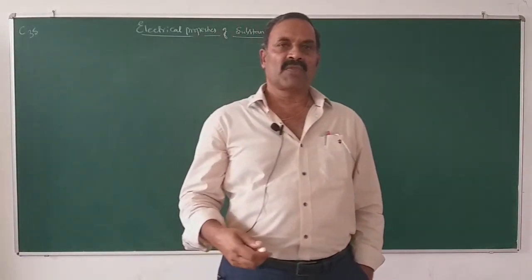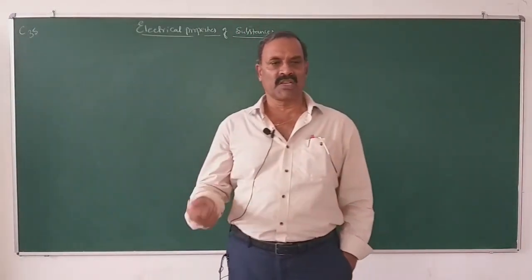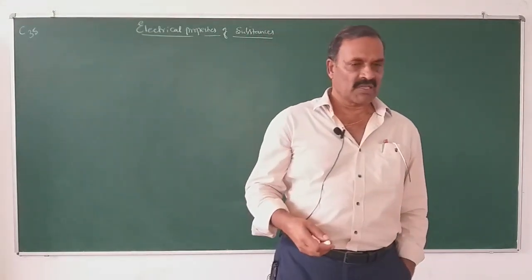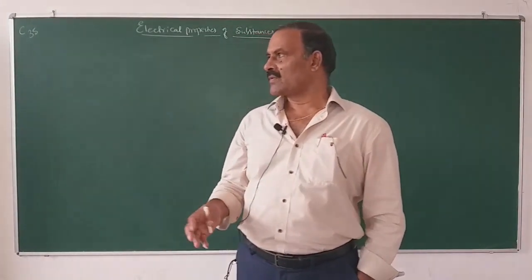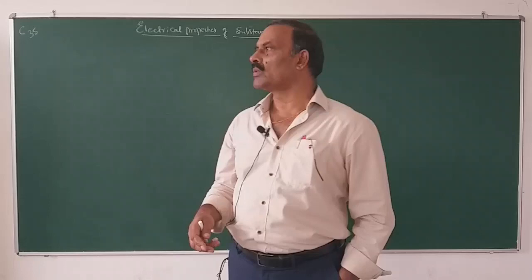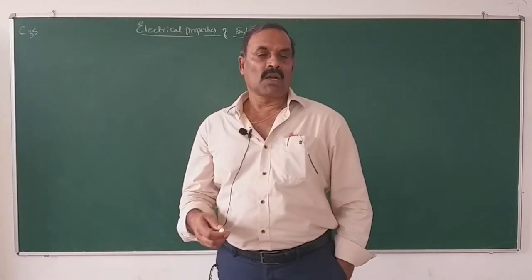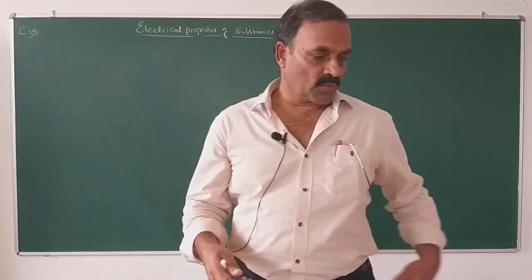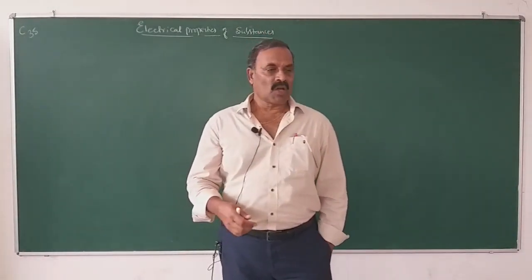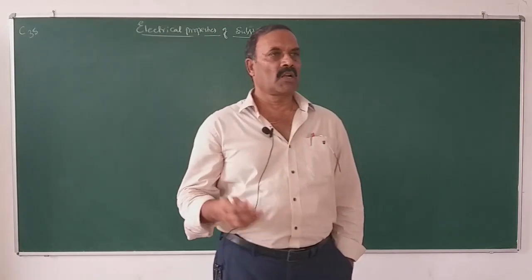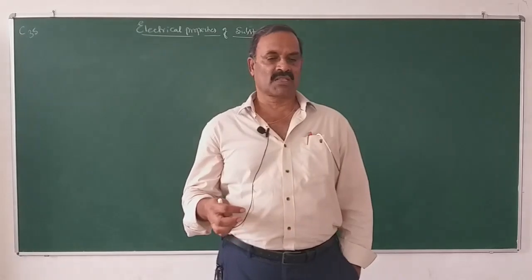So, on the basis of electrical properties, yesterday we have studied that solids are classified into three types: conductors, insulators, and semiconductors. Conductors are the substances which allow electricity to pass through them to the maximum extent, insulators do not allow electricity to pass through them, and semiconductors allow a small amount of electricity to pass through them. And we have also given the conductivity range of conductors, insulators, and semiconductors.